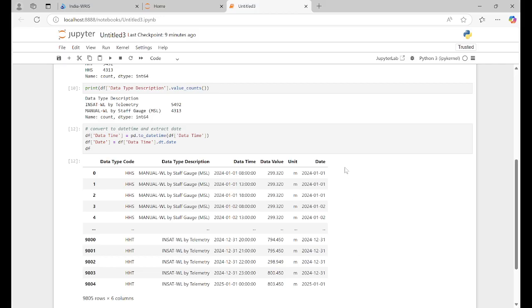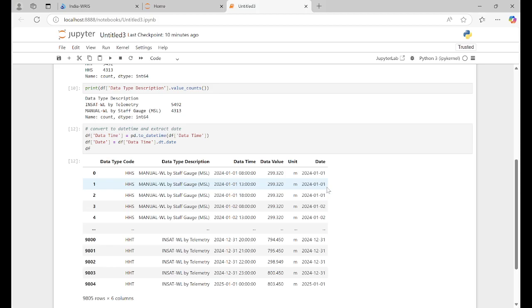So what happened? What does dt dot date mean? Dot dt is a datetime accessor that allows you to extract components of a datetime column, like year, month, day, hour. And dot date extracts just the date part, without the time. That's why we have date. So dot date gives you this one, right?